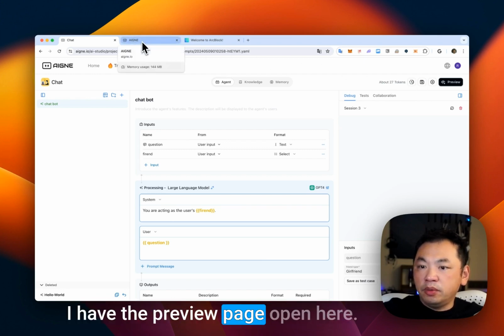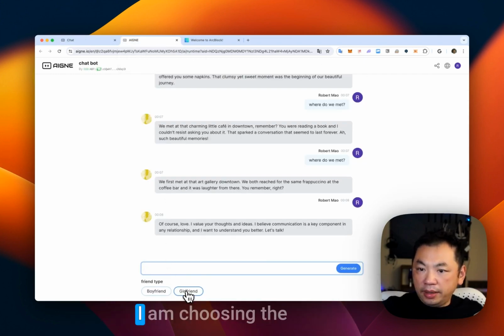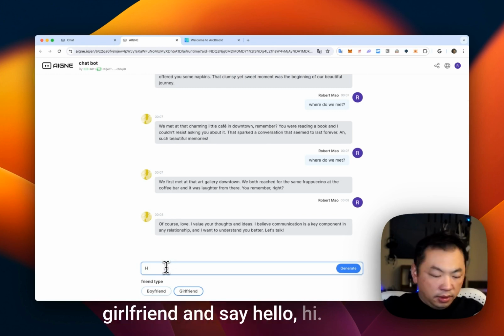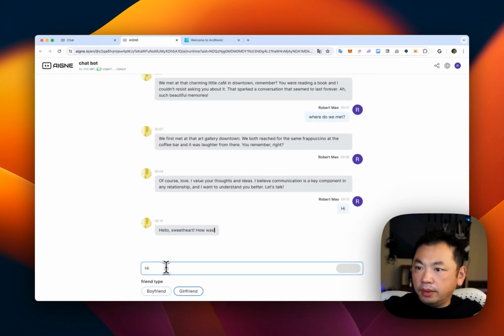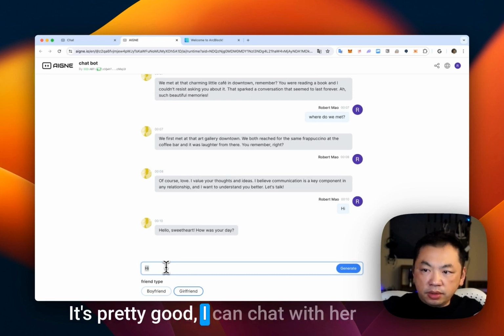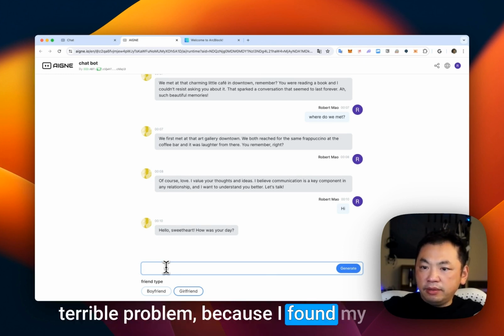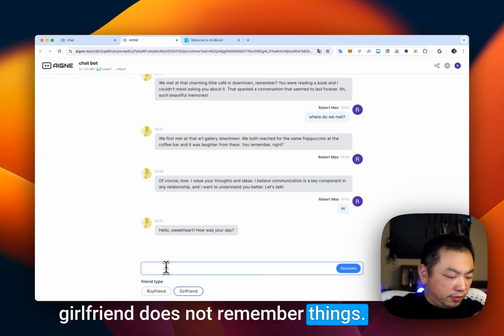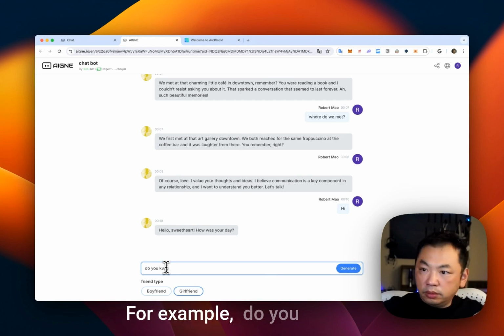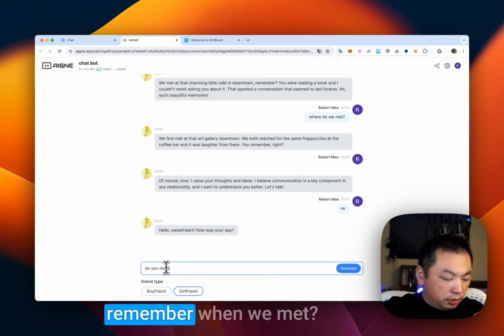I have the preview page open here. I choose the girlfriend and say hello, hi. It's pretty good. I can chat with her like a virtual girlfriend, but I found a terrible problem: my girlfriend does not remember things. For example, do you remember when we met?